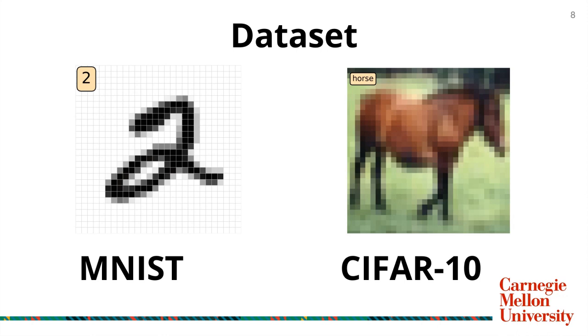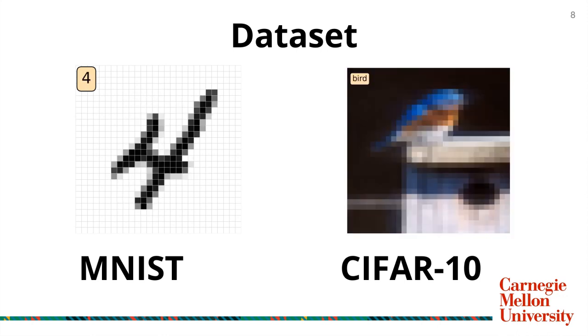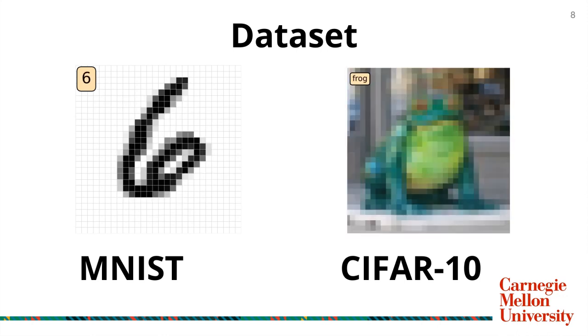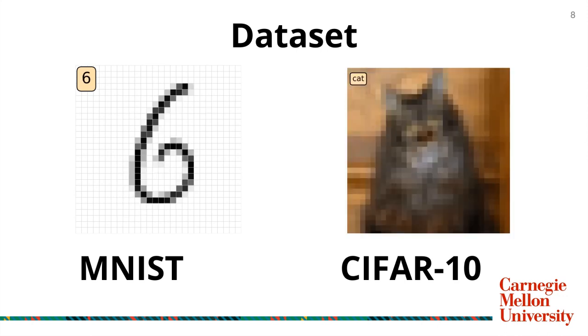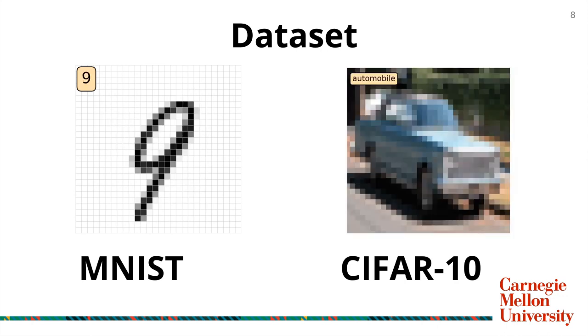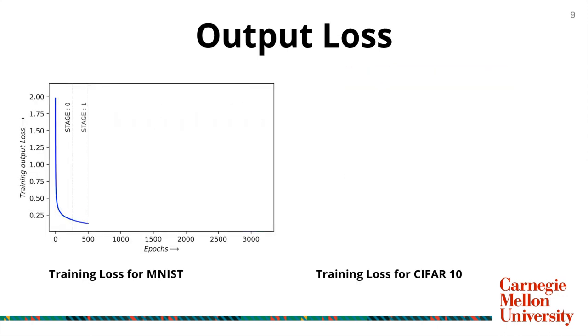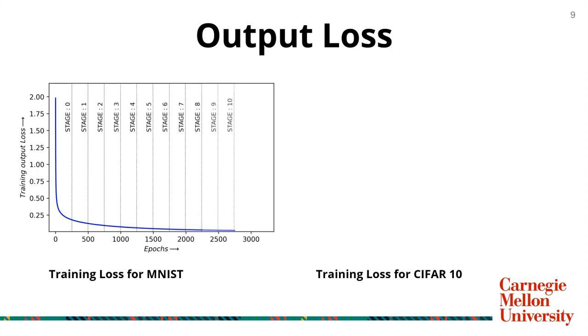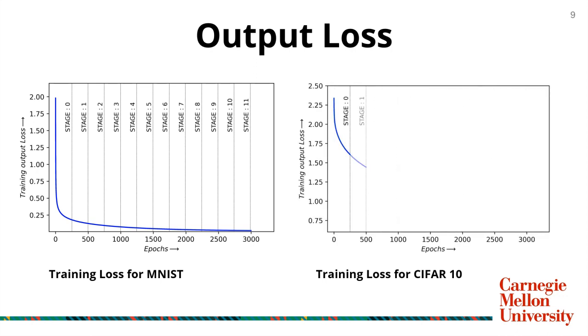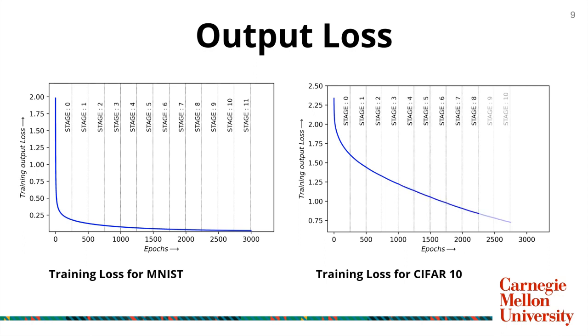The proposed architecture is evaluated with an image classification task performed on the MNIST dataset with 0 to 9 handwritten digits and the CIFAR dataset with 10 object classes. These are the output loss plots that we got for our experiments. Our architecture performs well on the MNIST dataset with results comparable to traditional CNNs despite using significantly fewer learnable parameters. Our network also improves upon the performance of the vanilla CASCOR architecture.